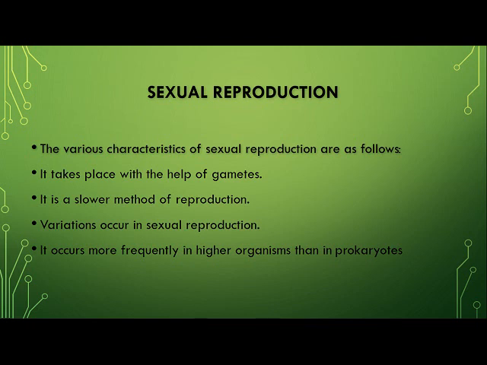Sexual reproduction is a slower process, and here variation takes place, meaning the young ones are not the carbon copy. Yes, they are similar to their parents, but they are not the carbon copy of their parents. Sexual reproduction is usually observed in the higher organisms. It is usually not found in unicellular and prokaryotic cells.